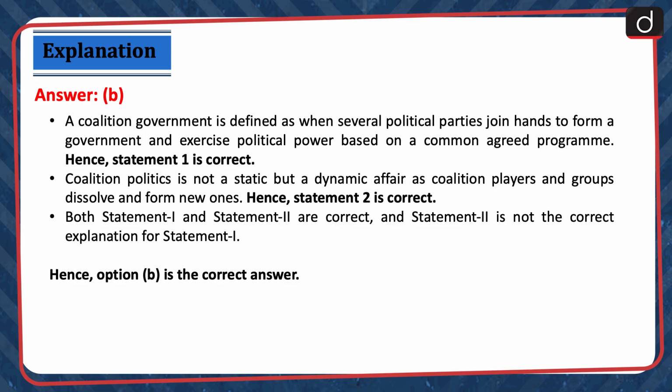A coalition government is defined as when several political parties join hands to form a government and exercise political power based on a common agreed program. Hence, statement 1 is correct. Coalition politics is not a static but a dynamic affair as coalition players and groups dissolve and form new ones. Hence, statement 2 is correct. Both statements 1 and 2 are correct and statement 2 is not the correct explanation for statement 1. Hence, option B is the correct answer.